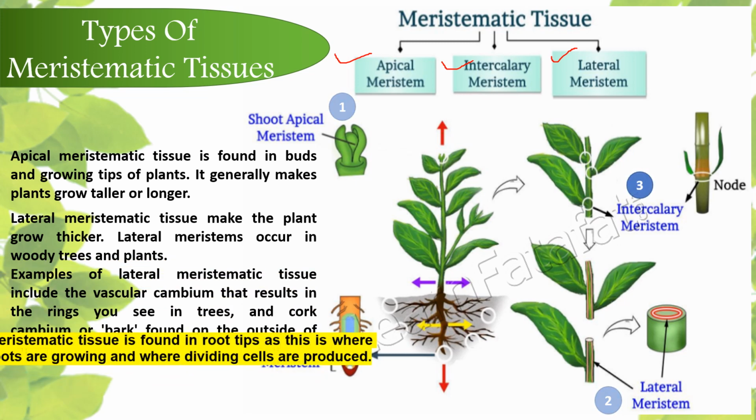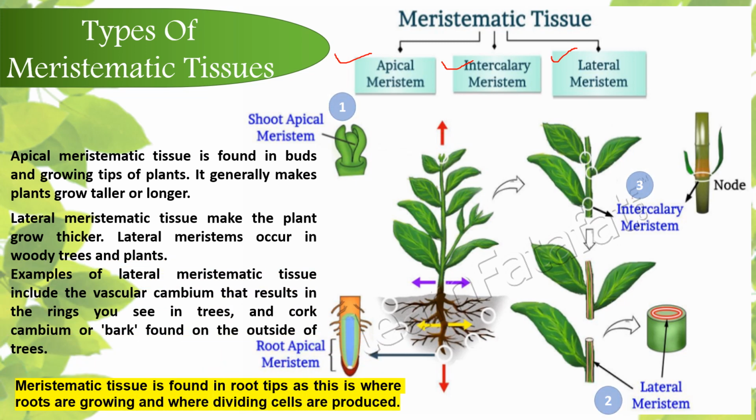The third is the intercalary meristem. The intercalary meristem basically is present in between the internodes at the nodal region, like in the sugarcane, or at the tip of the branches or leaves. So these meristematic tissues have the function to divide and produce new cells, and thus we see that the plant proliferates through these specific points.